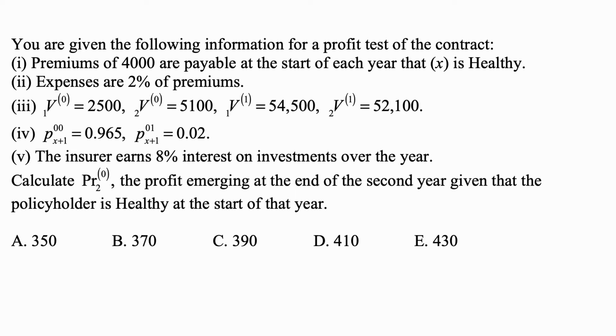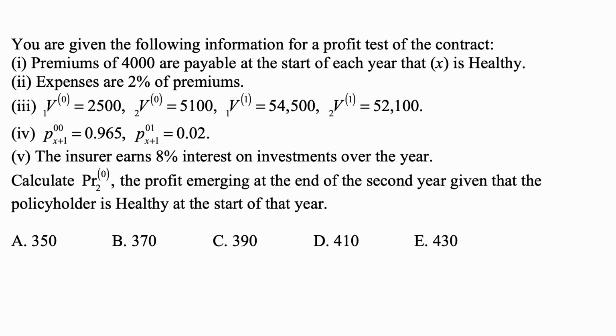3. Reserve at time 1 when in state 0 is $2,500. Reserve at time 2 when in state 0 is $5,100. Reserve at time 1 when in state 1 is $54,500. Reserve at time 2 when in state 1 is $52,100. 4. Probability of transition from state 0 to state 0 at x plus 1 is 0.965. Probability of transition from state 0 to state 1 at x plus 1 is 0.02.